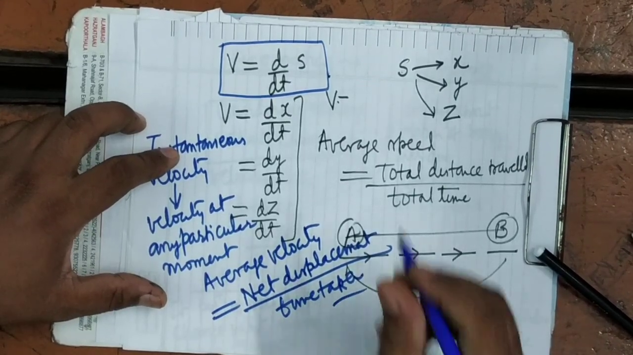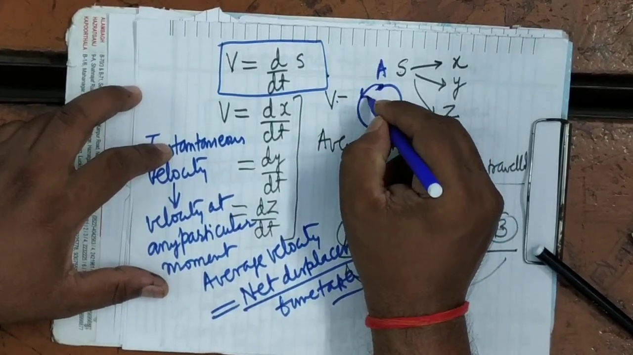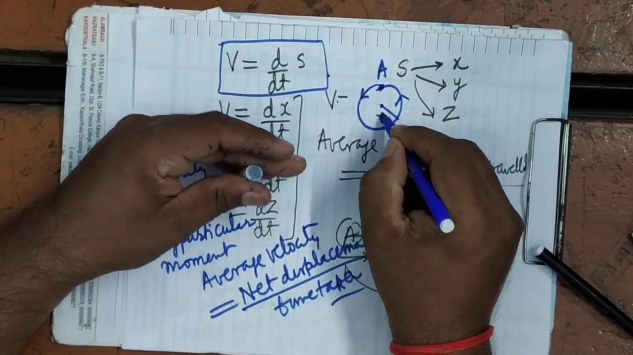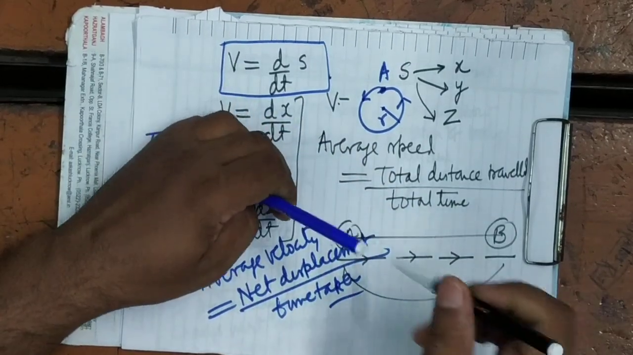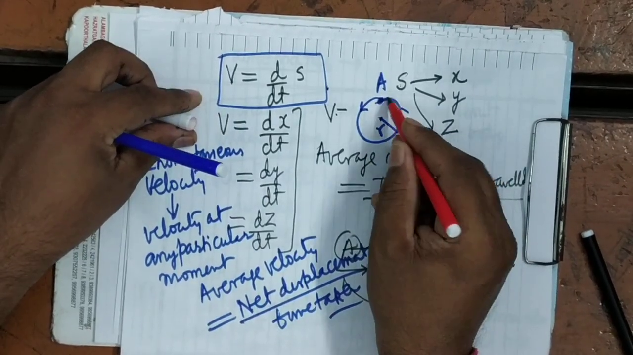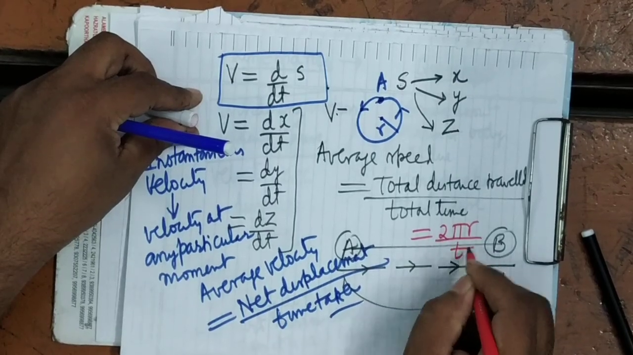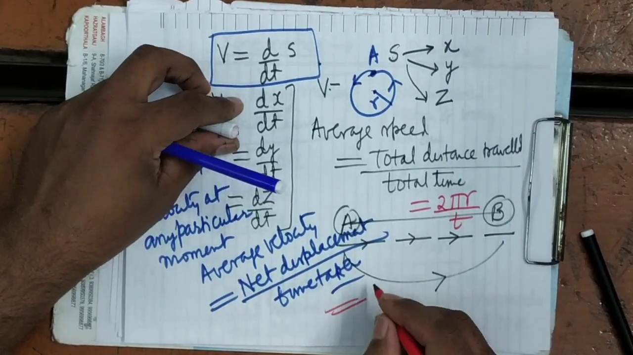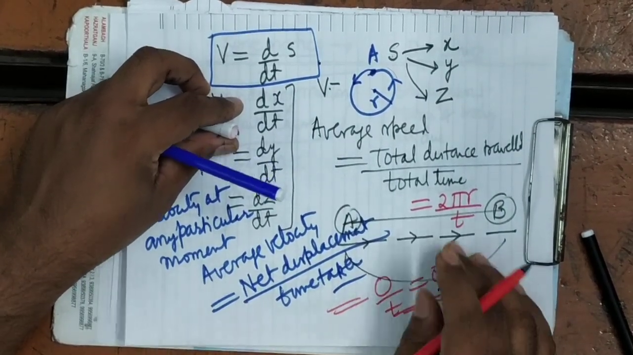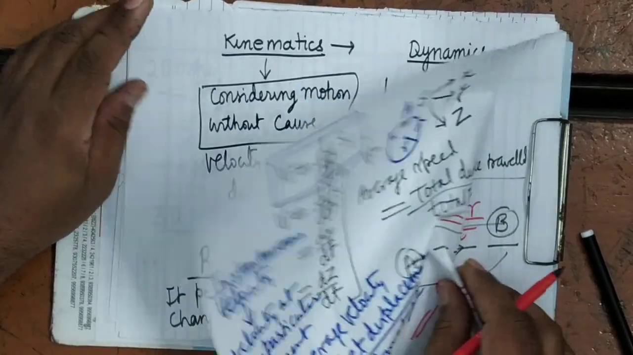Now you can see here, suppose a body is moving over a circular path. It starts from A and after moving, once again reaches A. The radius of the circular path is taken as R. So what will be the average speed? Average speed will be equal to the distance travelled, 2 pi r, in time t. So it will be 2 pi r upon t. But what will be the average velocity? Displacement has become 0, so 0 upon t is equal to 0.